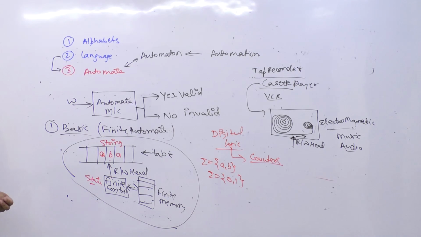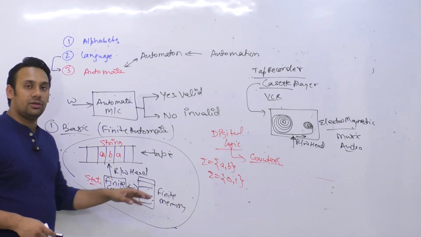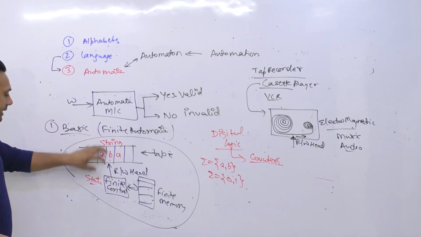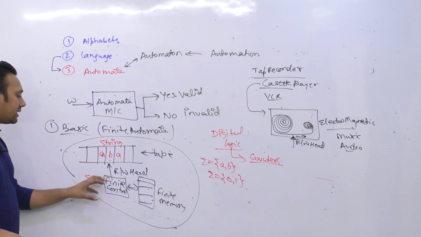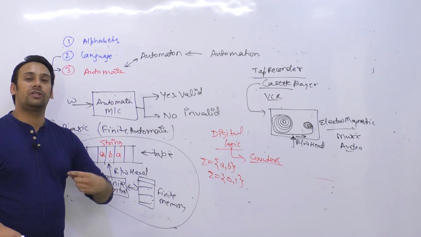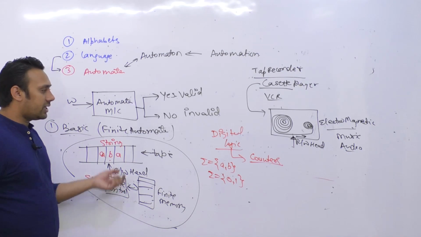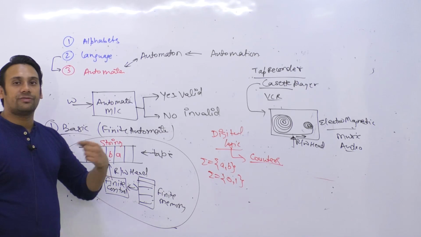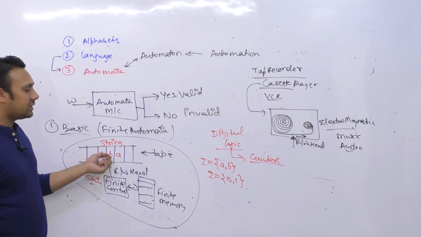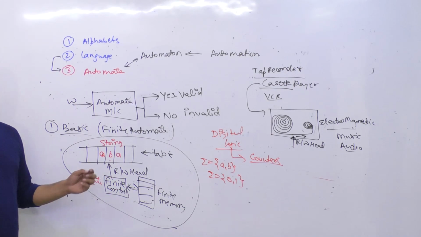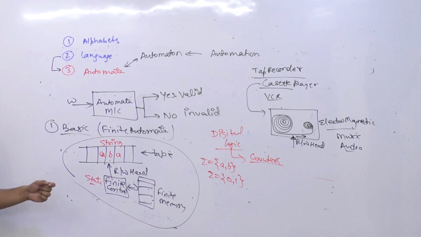Okay. तो जो भी आपके लैंग्वेज के अल्फाबेट है, I can create some string and I can load this string on this tape, and then this finite control will say, after reading this entire string, does this finite control reach a specific state? हम बोलेंगे एक state है हमारे पास, there is one state which is a final state. If this finite control reaches that final state, then we say that this string is a valid string, otherwise we say that string is an invalid string. अगर एक finite control एक specific valid state पर पहुंचता है तो उस केस में हम बोलेंगे जो string है वो valid है, otherwise वो string invalid है.